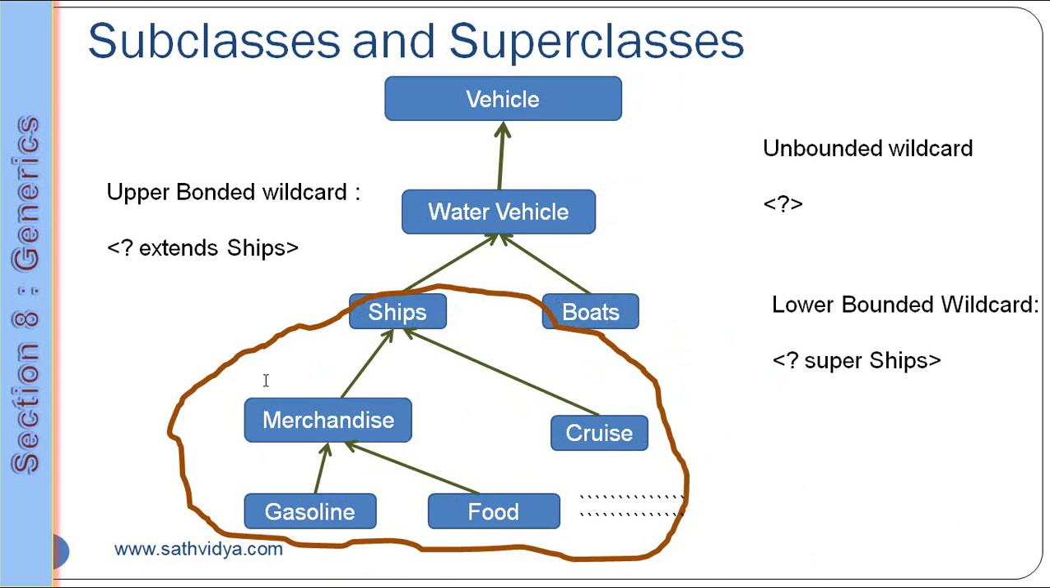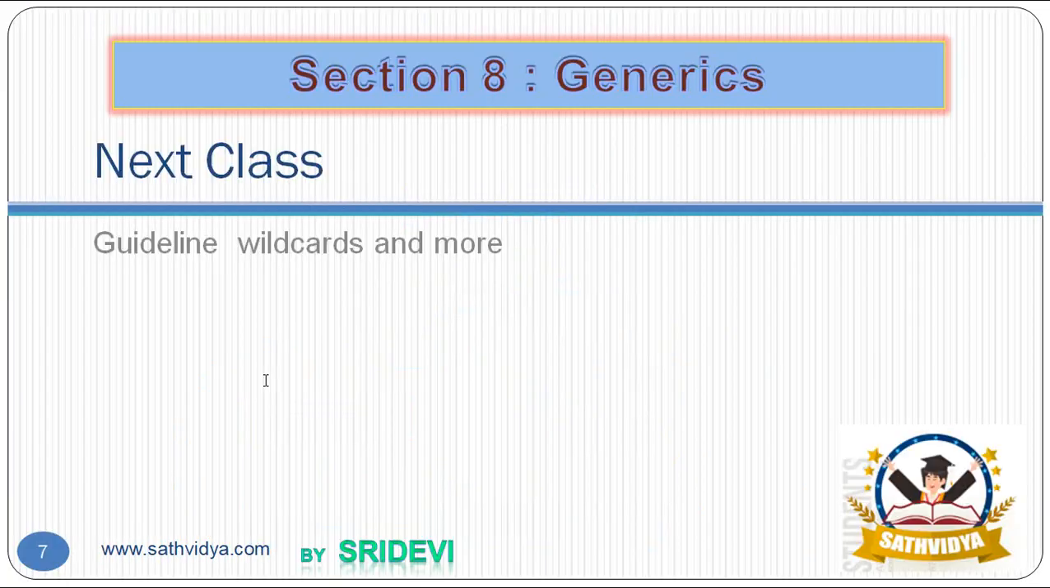Lower bound means you are going to restrict the user to use all the parent classes, but you are not going to allow the subclasses like this. So in our next class we are going to see guidelines on how to use it with an example.